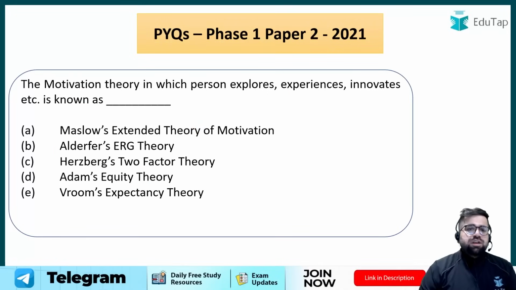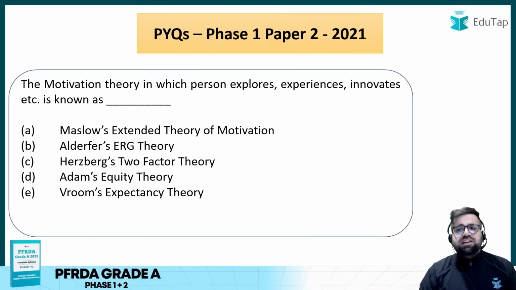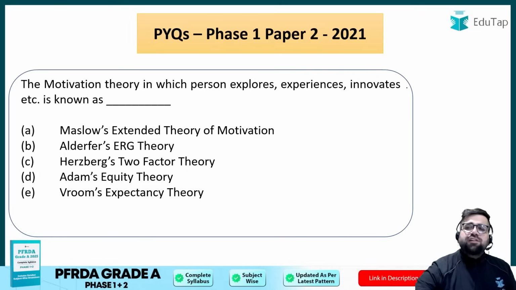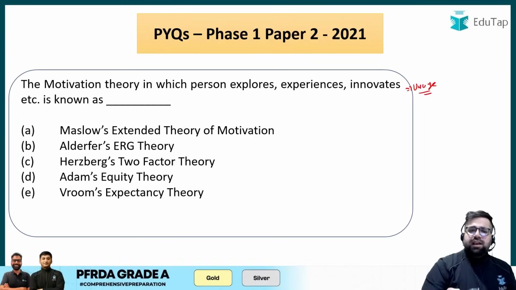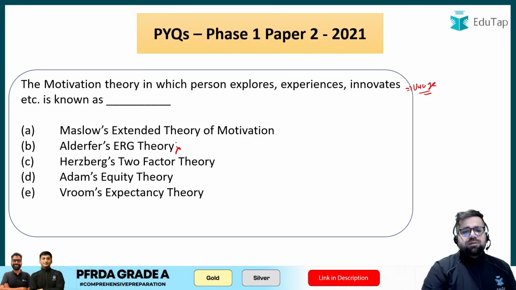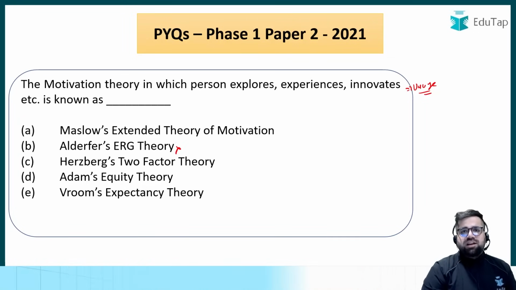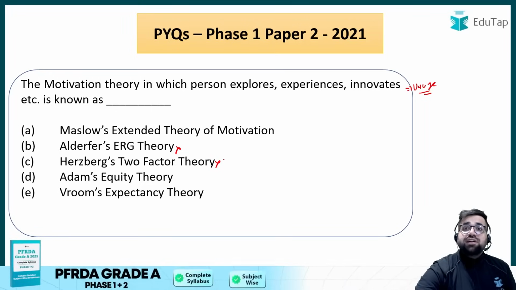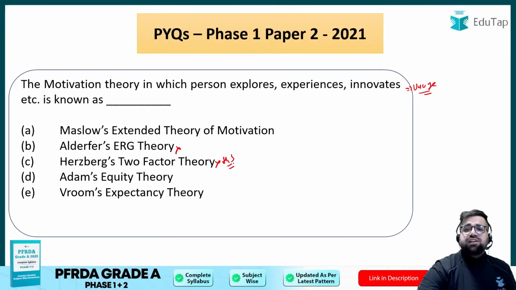Next question. Motivation theory in which a person explores, experiences, innovates, etc. is known as what? Now this question is quite vague, I know. This is a memory based question, but if you see, Alderfer's ERG theory cannot be your right answer because it talks about existence, relatedness and growth. Herzberg's two-factor theory is again not the right answer because over here you talk about two factors, which are hygiene factors and satisfiers.